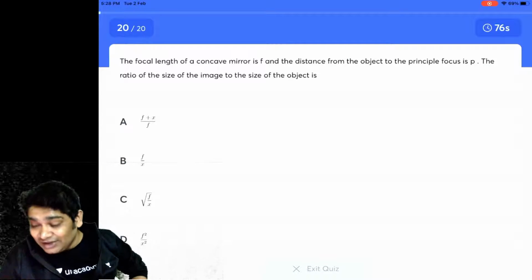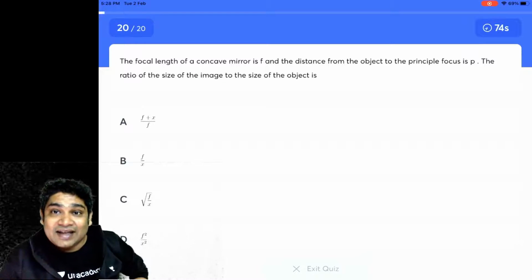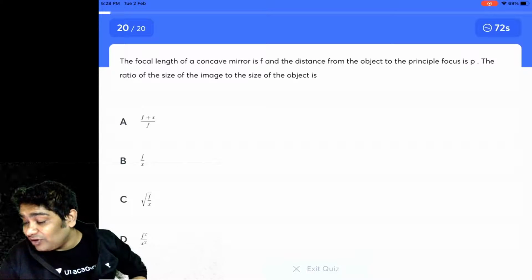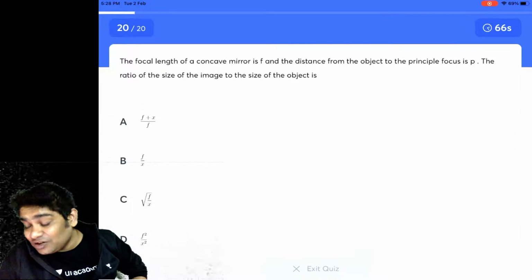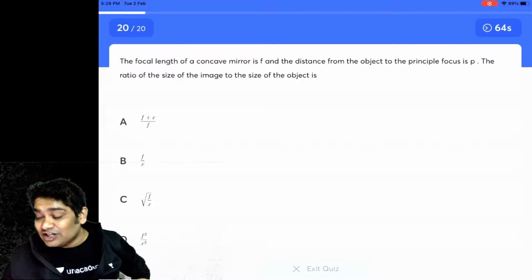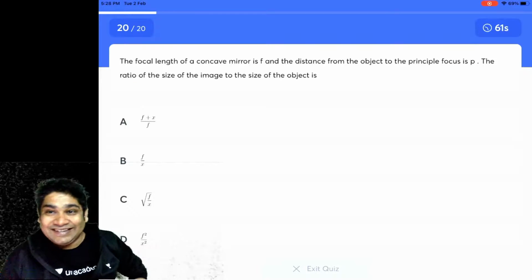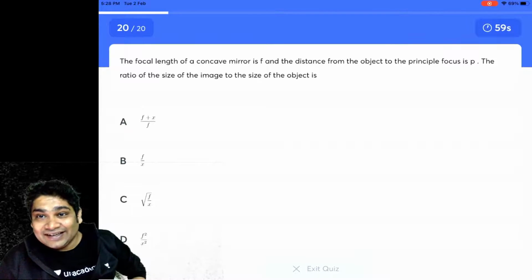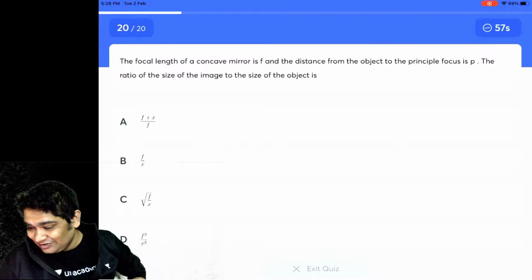The focal length of a concave mirror is f, and the distance from the object to the principal focus is p. The ratio of the size of the image to the size of the object is... Yes, so this should be fine, I guess.